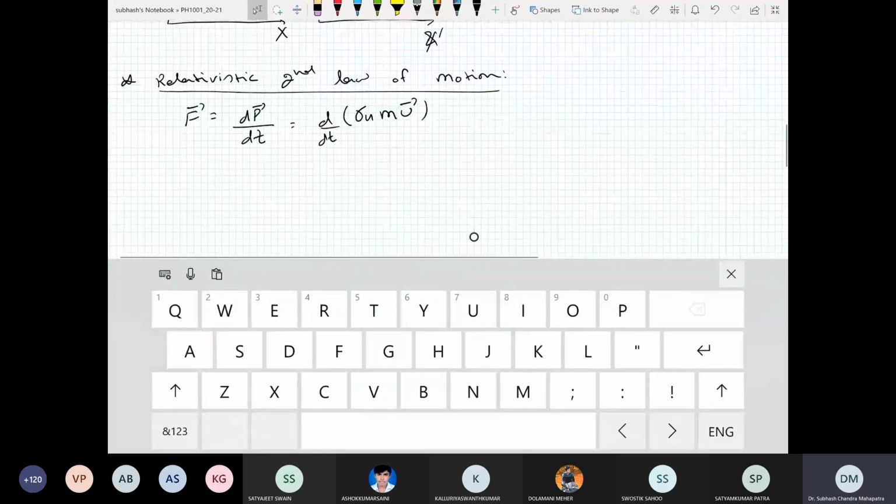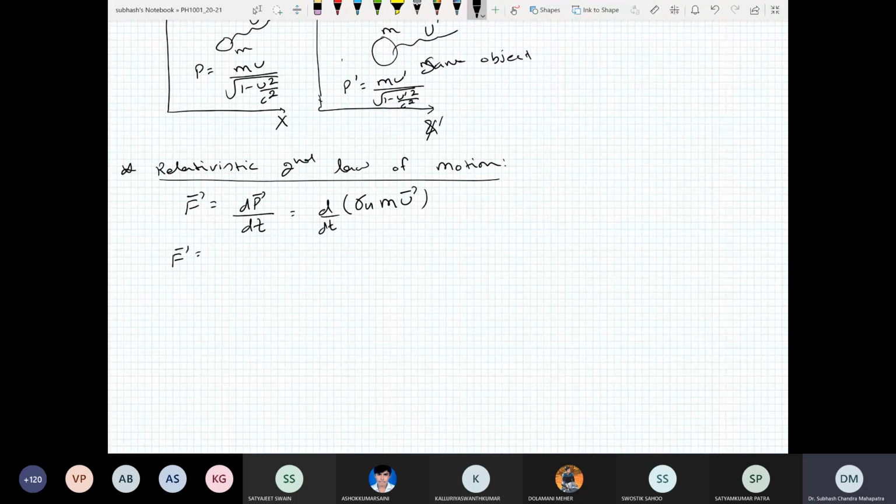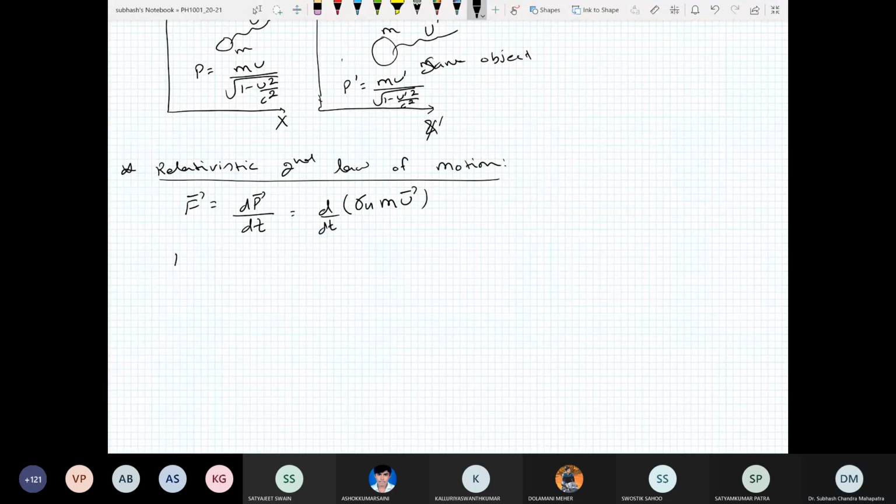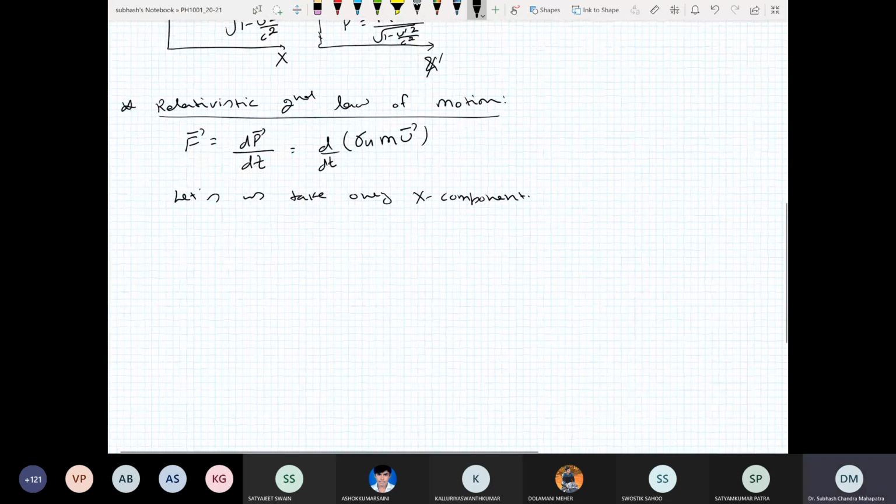So what do we have? We have F vector equal to d by dt of m. Let us take only the x component. Then F is d by dt of m u divided by square root of 1 minus u square by c square.